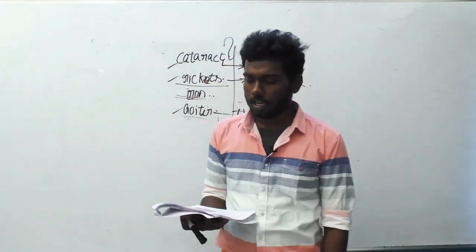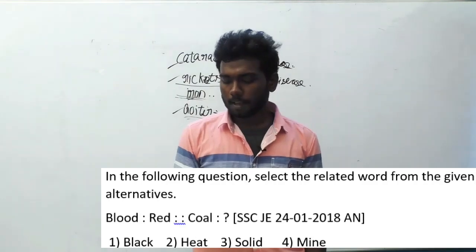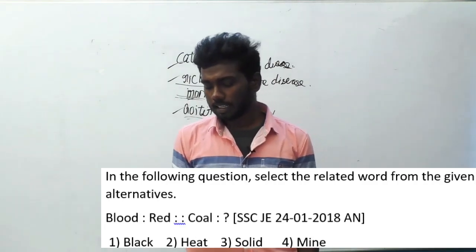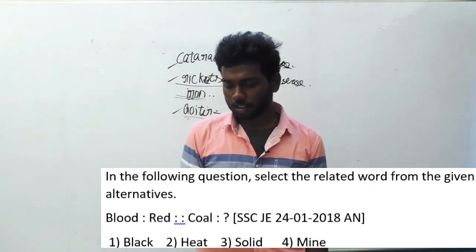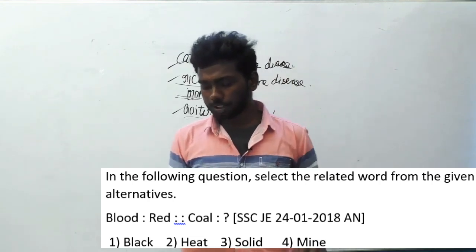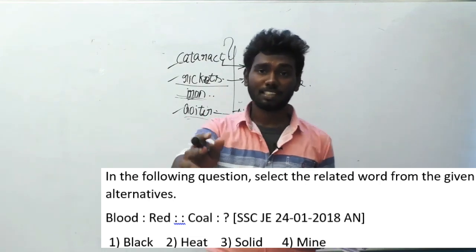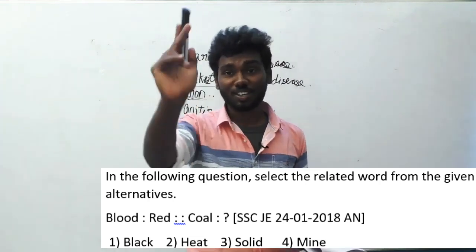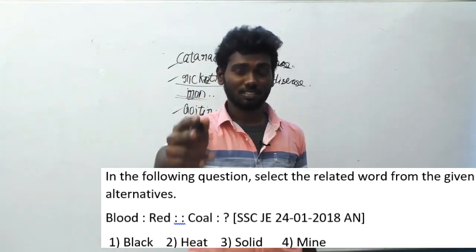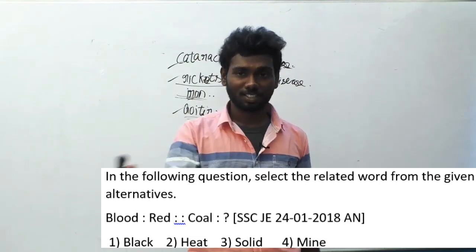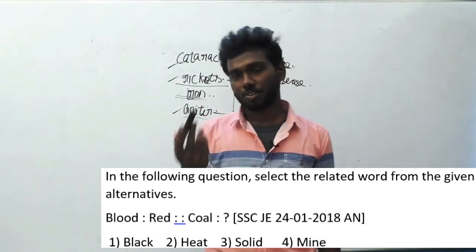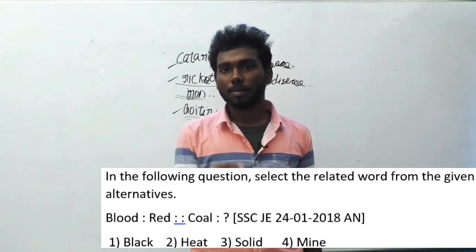Let's move on to the 179th question. In the following question, select the related word from the given alternatives. Blood is to red implies coal is to dash. I trust you guys. You can find this answer without even looking at the options, because it is very simple. Please solve this. I know you will, because the color of the blood is red and